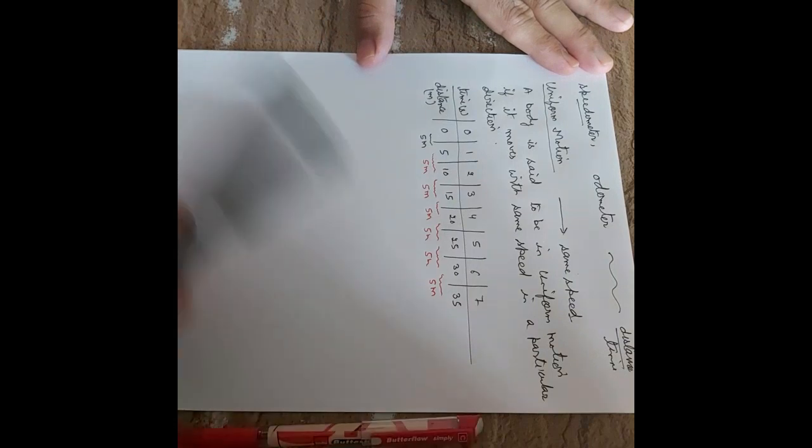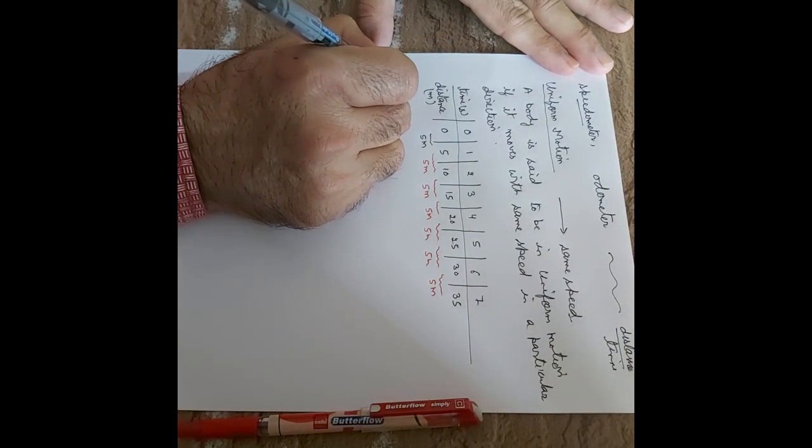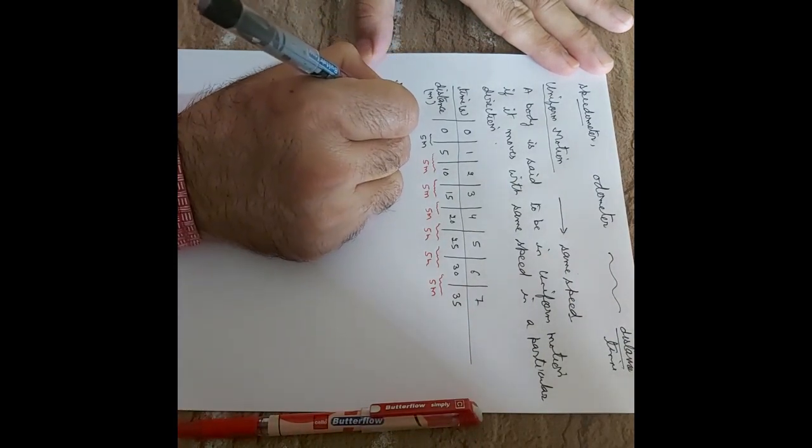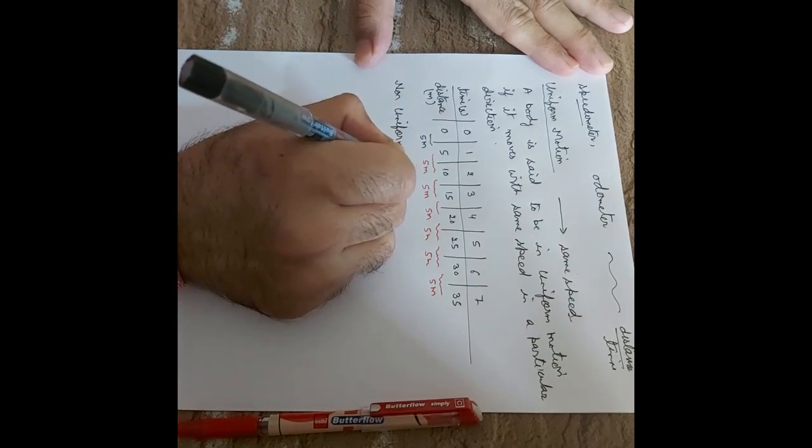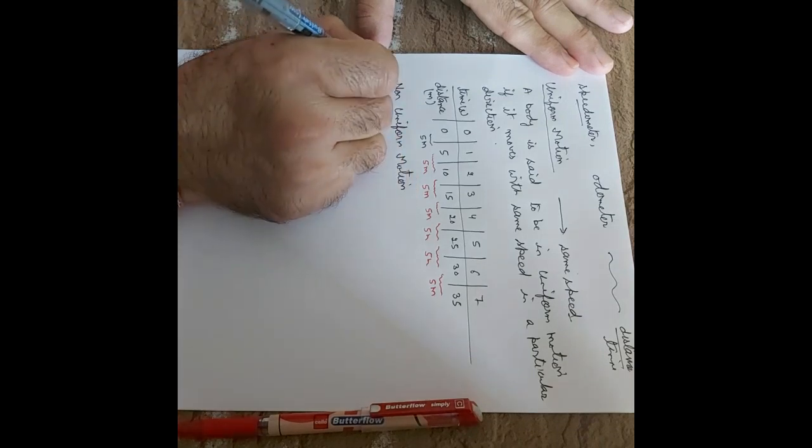Now next one is non-uniform motion. What is the meaning of the term non-uniform motion?